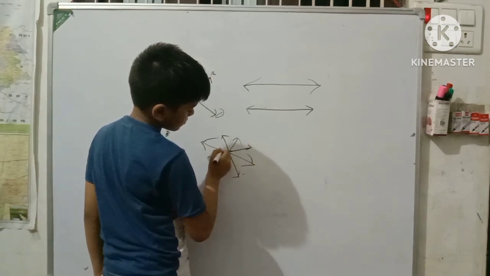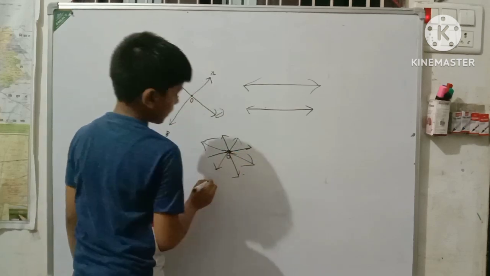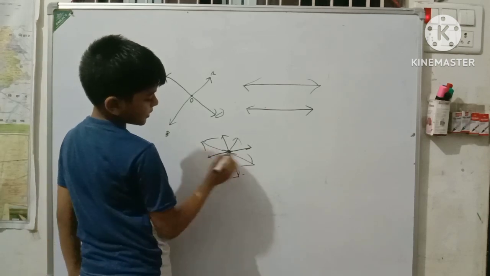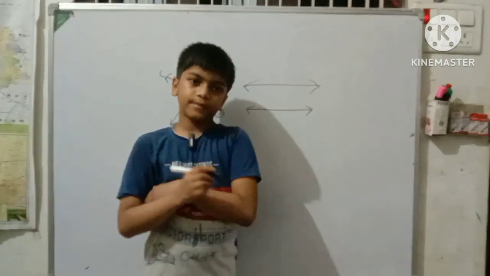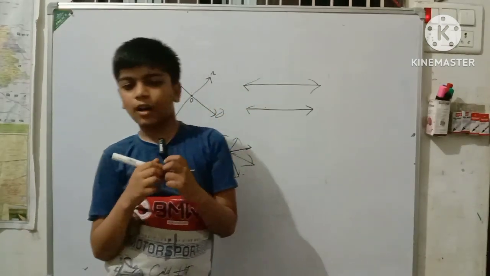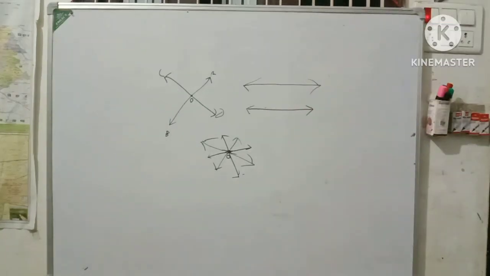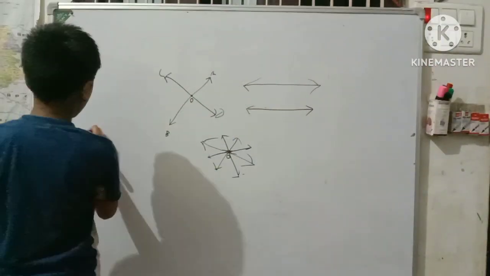If many lines intersect each other at the same point, let's call this point O, and call these lines A, B, C, D, E, F, G, whatever. Such lines are called concurrent lines. And what are collinear points? Collinear points are many points on one line.